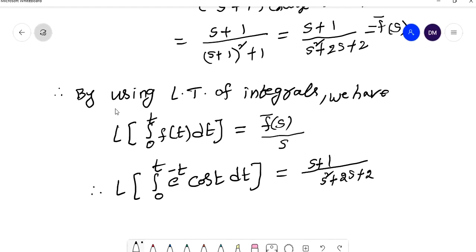In the denominator, s is there, so this is into s. So this is the solution of the first problem.